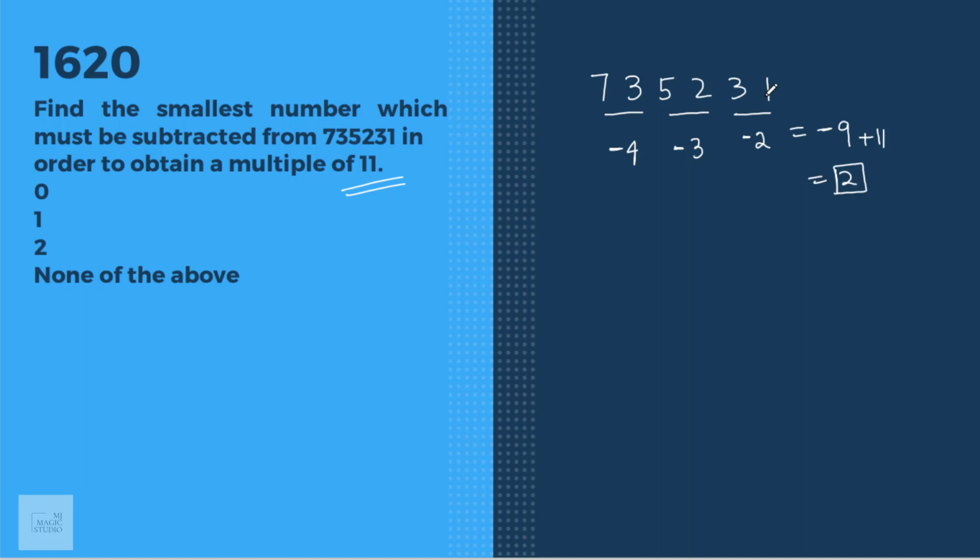That means if I subtract 2 from it, this number would be divisible by 11. 73529. Here we'll get remainder 7, here minus 3, here minus 4. When we add up, we'll get 0. That means this number is divisible by 11. The answer is C, that is 2.